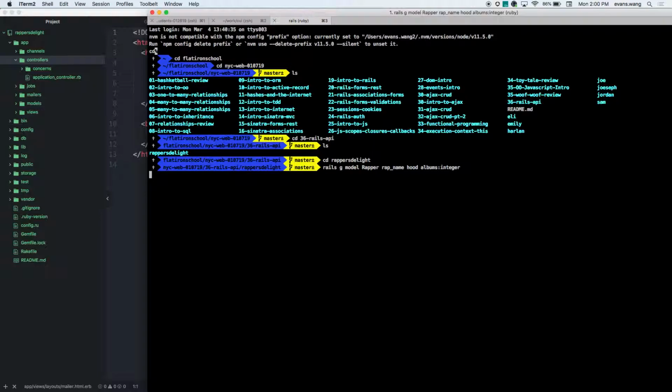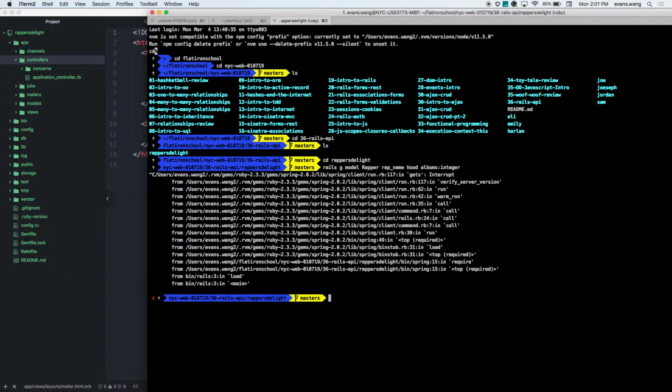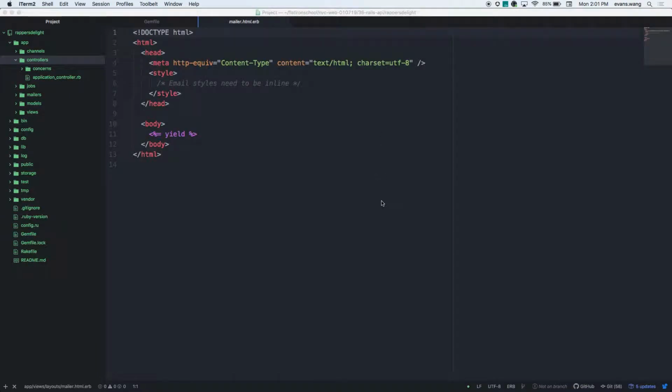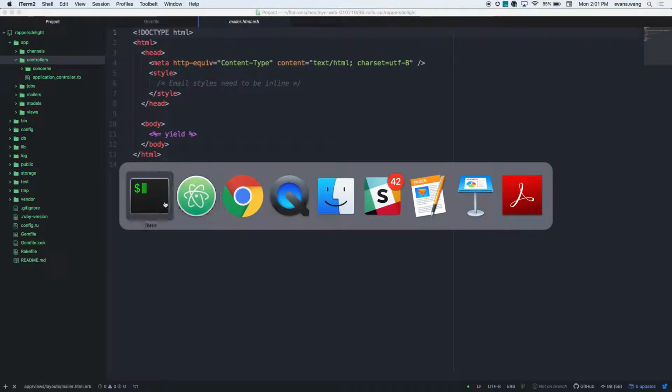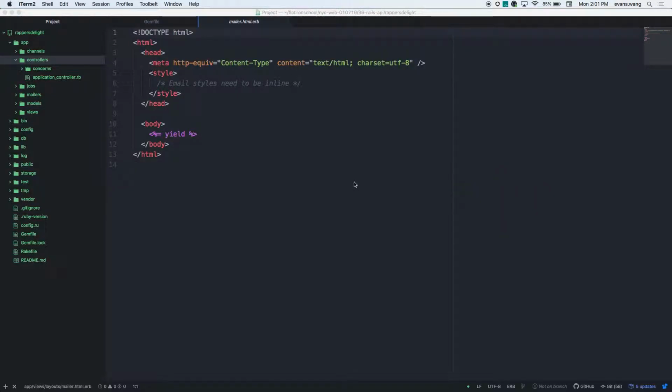Cool. Does everyone know where I want to go next after I create this model? Well, what do I want to create next? Yes. But I also have to build the controller. All right, that's what I'm going to do. I have to shut this whole thing down. Shut it down. I have to start my terminal again.